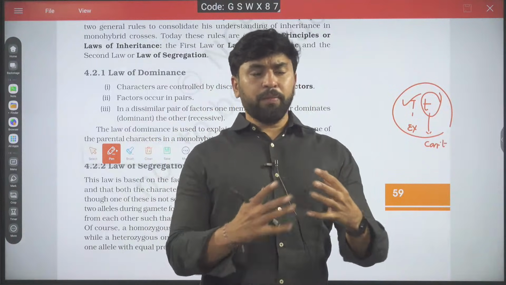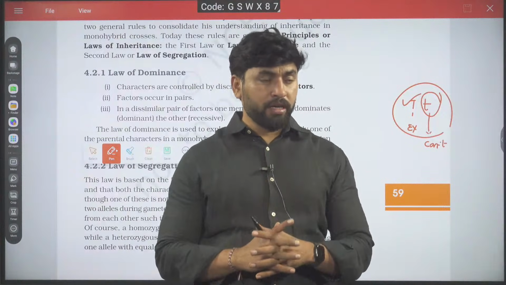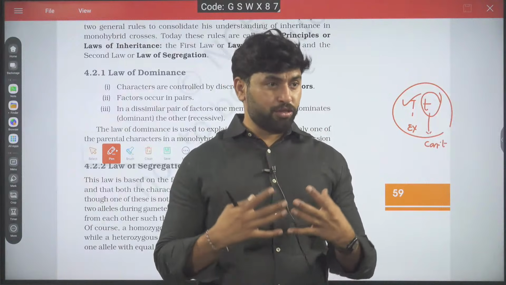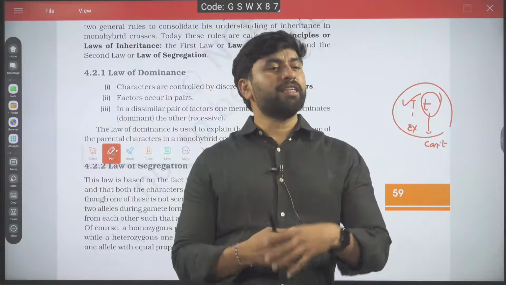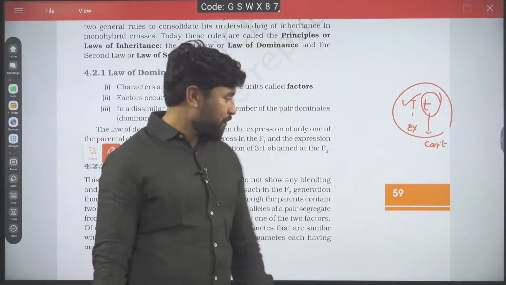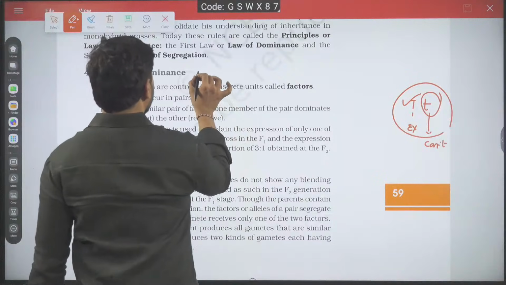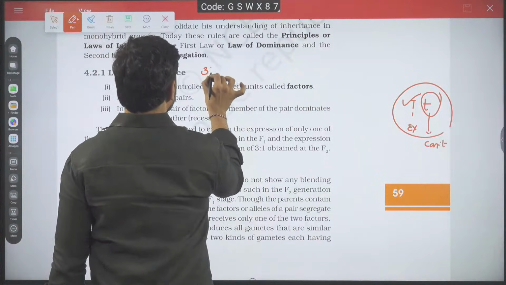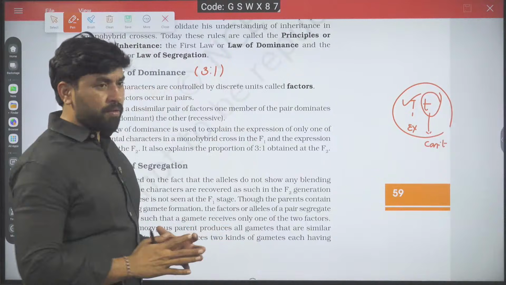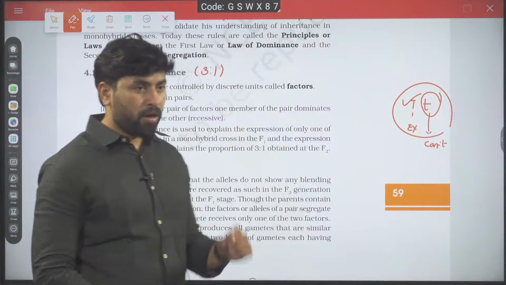If you have a dissimilar pair of factors, that is a heterozygous body, one would dominate the other. The one which is able to dominate, he called dominant. The one which is dominated by the other one, he called recessive. These are the words given by Mendel. Then by using law of dominance, we can explain how you get a 3:1 phenotypic ratio in monohybrid cross, and why only one factor is expressed and why not both. We can notice that by using law of dominance.